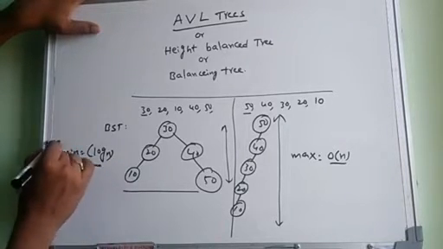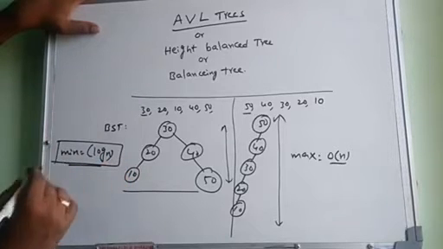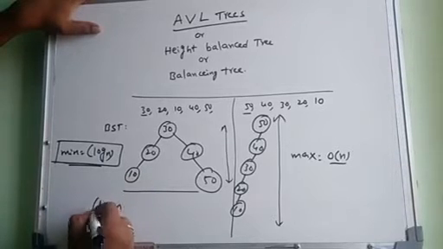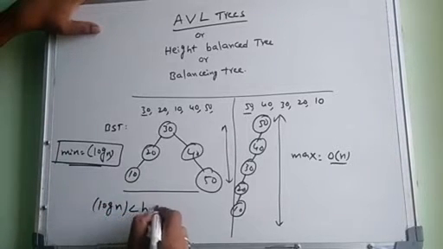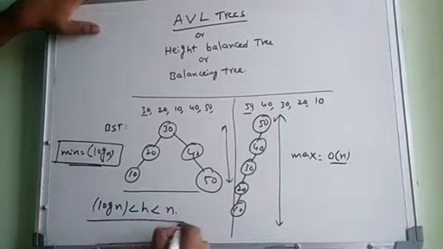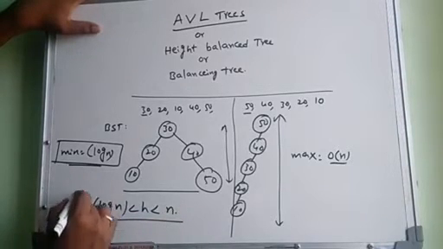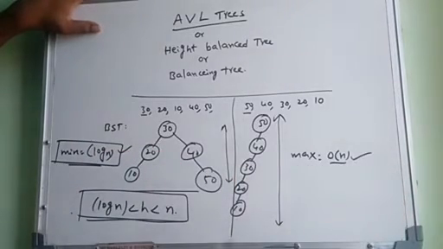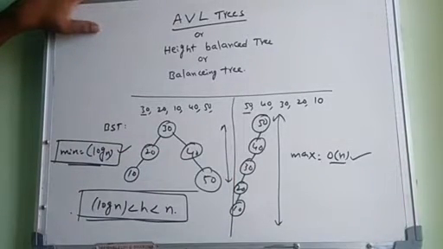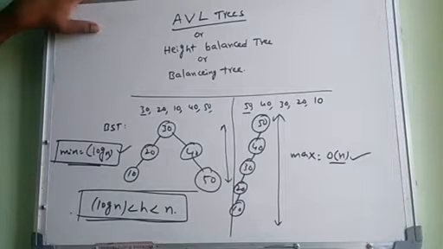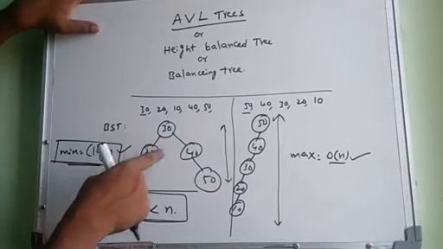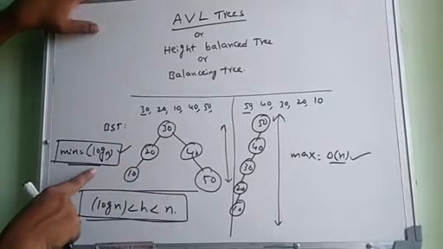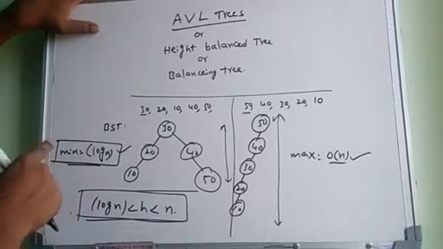This is the actual binary tree with the minimum height. Very important: the minimum height is log n and the maximum is n. So make a note, this is very important. Bits or any competitive examination may ask it, so you have to justify your answer. Log n means that within a certain height, to make a binary tree, it is the minimum height.